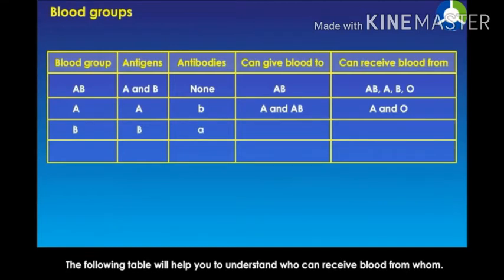If blood group is B, then antigen is B, antibody is A, it can give blood to B and AB, and it can receive blood from B and O. And if the blood group is O, it does not have antigens, it has antibodies A and B, it can give blood to AB, A, B and O, and it can receive blood from O.